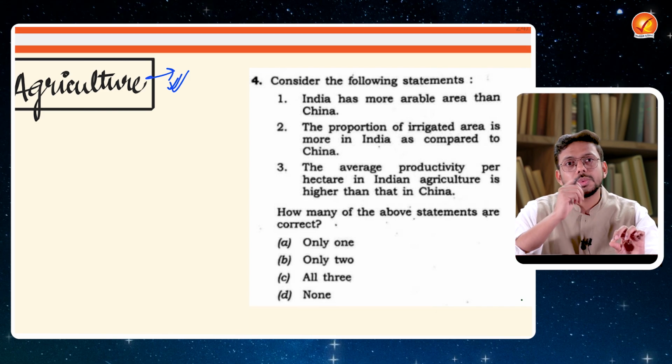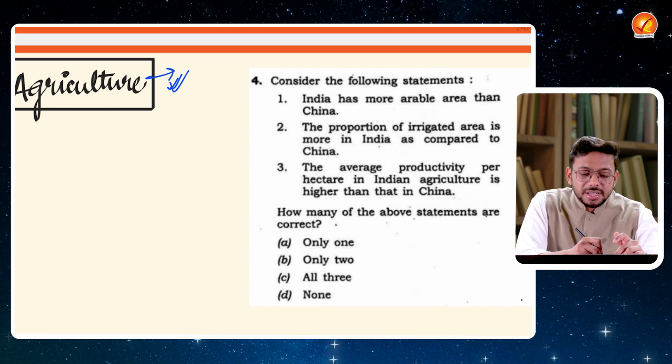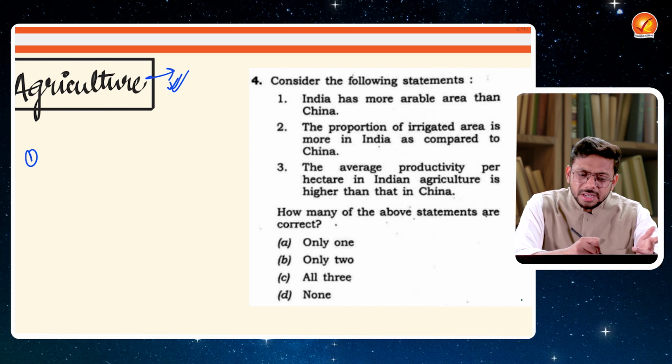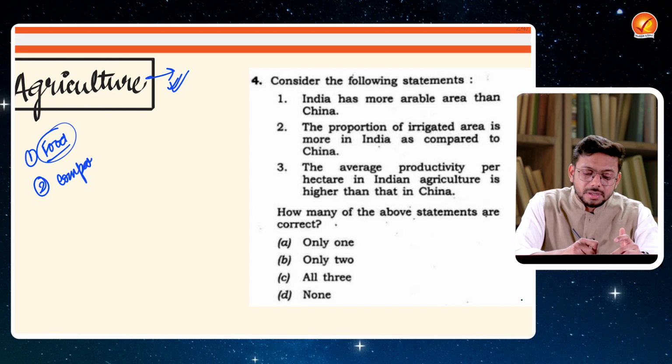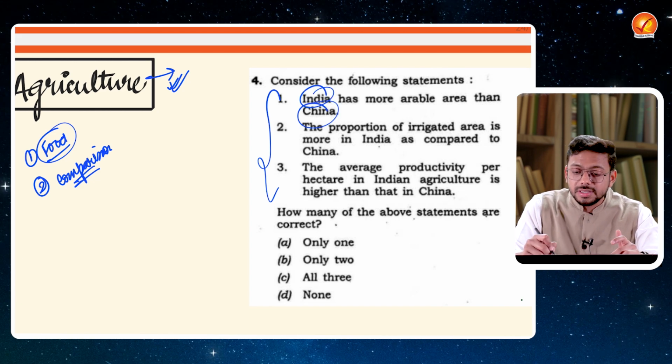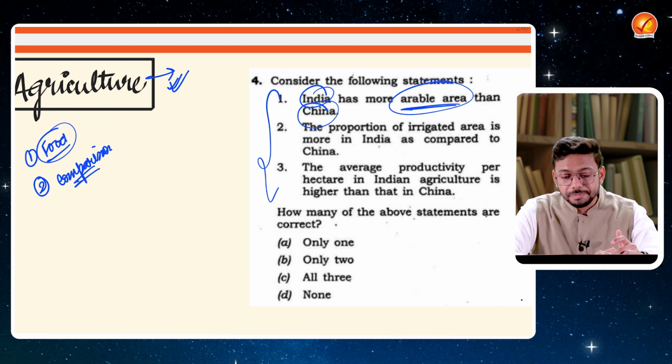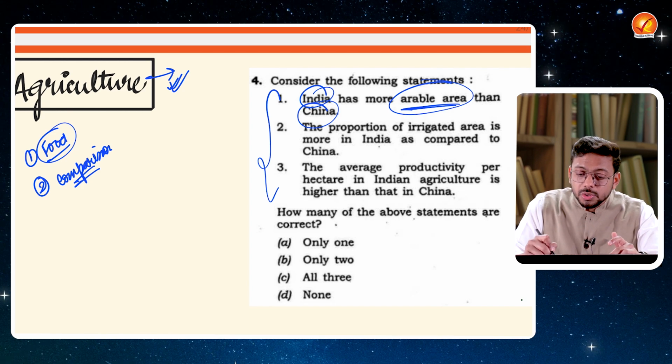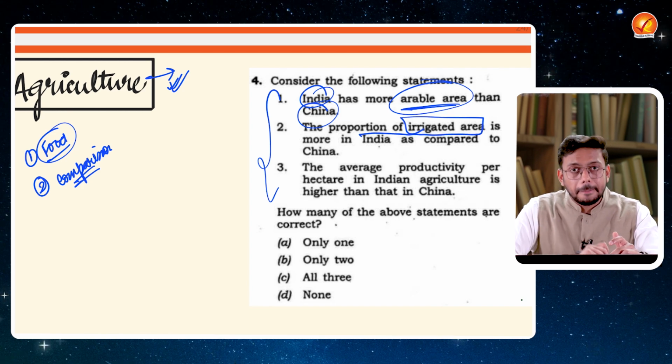UPSC keeps on asking questions on agriculture and comparisons. Let's say they can definitely ask about food crops and their characteristics. They can ask about comparison of India with other countries. So for example, over here UPSC has asked about the comparison of India and China in terms of, let's say, which has more arable area, right? With respect to the proportion of irrigated area, right?